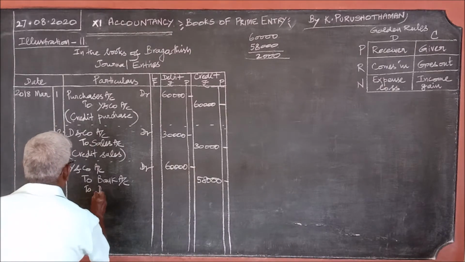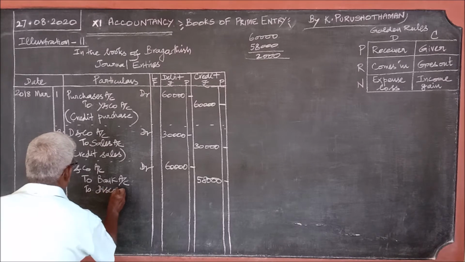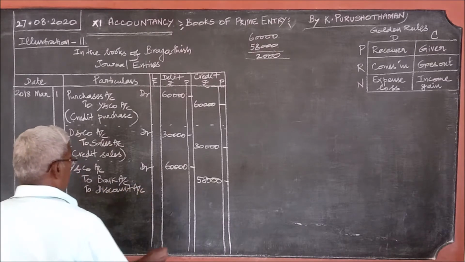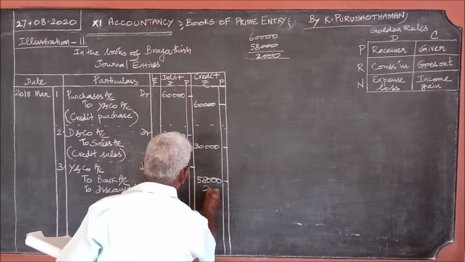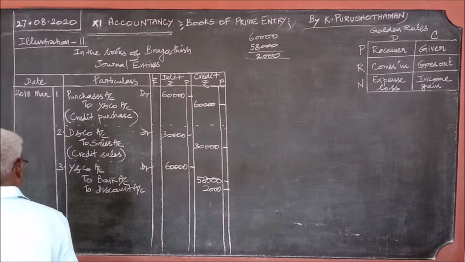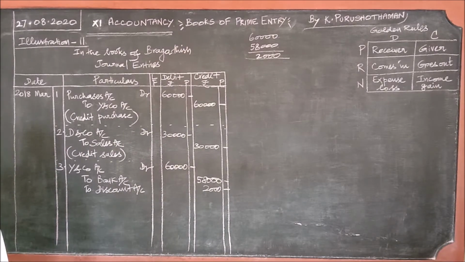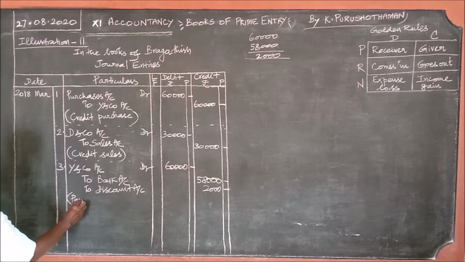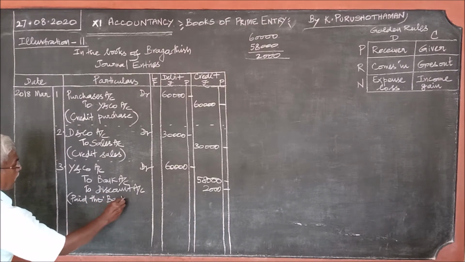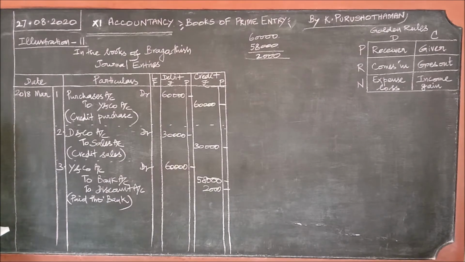That must be written as a discount. Discount account credit, that is 2,000. Narration: paid through bank.